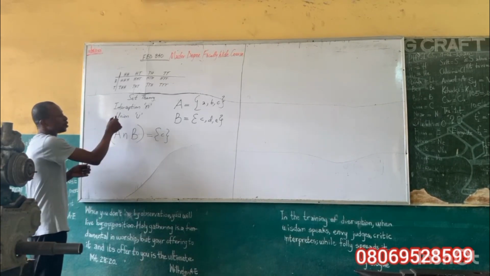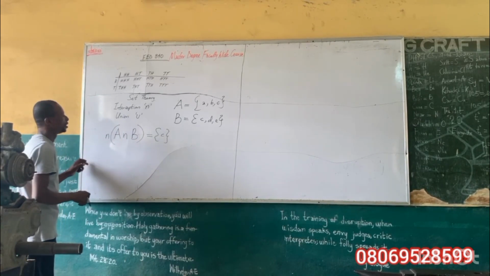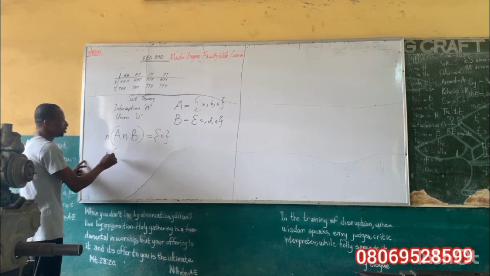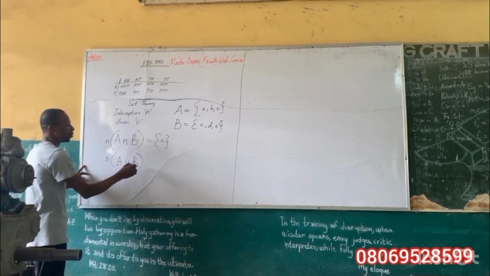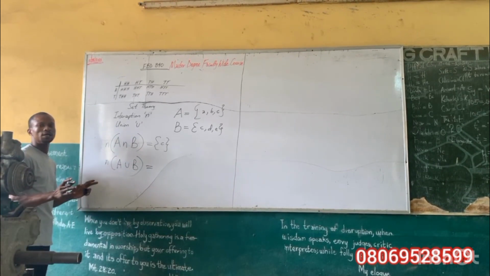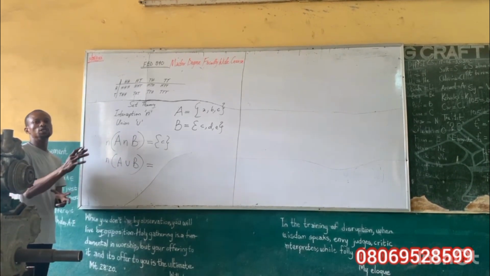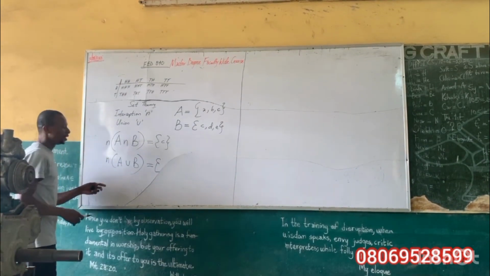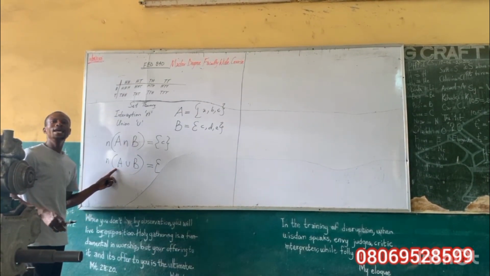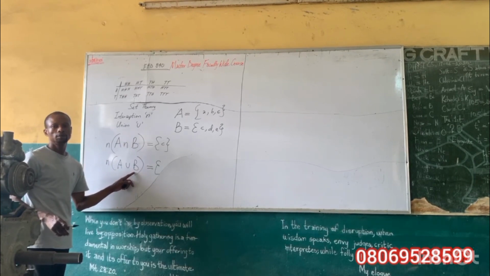Now, I want to use the union. If I have the cardinality A union B, by set theory, I have not entered into the usage in probability. By set theory, what does it mean? It means A or B.